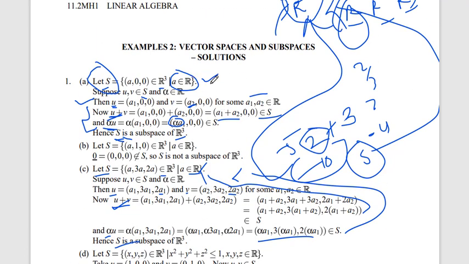Here, if in the example it had been given that a belongs to Z, or let's say N, then S would not be a subspace of R cube. So whether a belongs to the real numbers or not will decide whether it is a subspace of R.